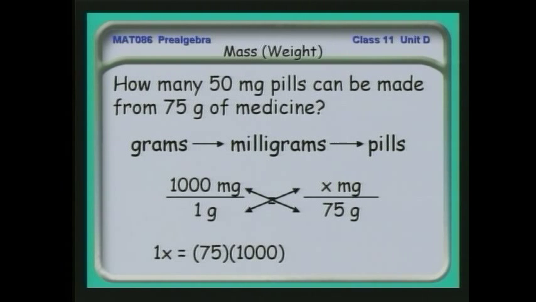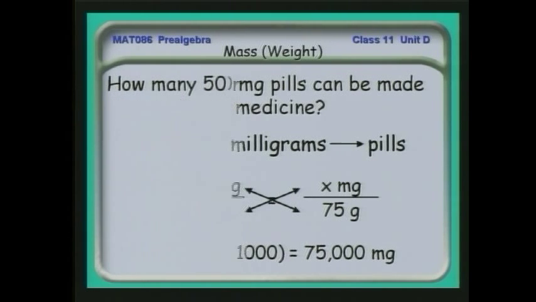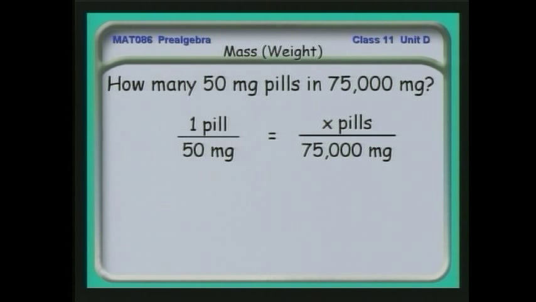When I do that, I find that 75 grams is equivalent to 75,000 milligrams. But each pill is 50 milligrams. If one pill is 50 milligrams, then X pills is 75,000 milligrams.